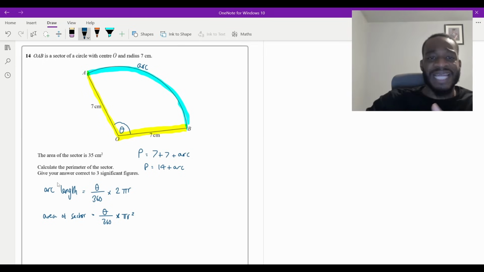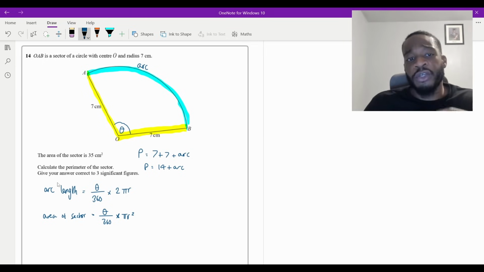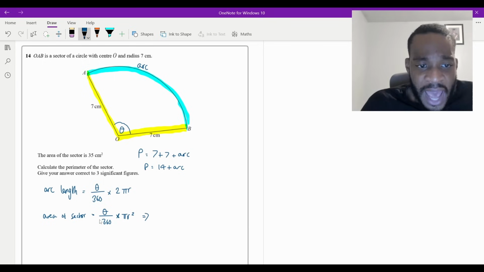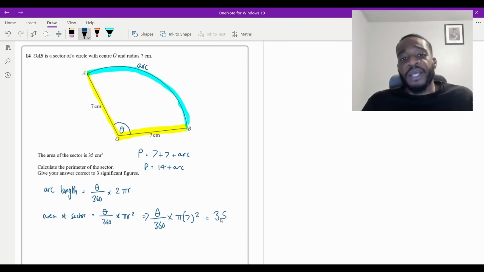The area of this is that, and so on and so forth, you can use that to form an equation, right? Because with that one, I know that the area of a sector formula is right here. It's going to be theta over 360 times pi, and the radius in this case is 7, isn't it? So 7 squared, like that. And then we know that this is equal to 35. So that is our equation formed. We can now use this to calculate what theta is.